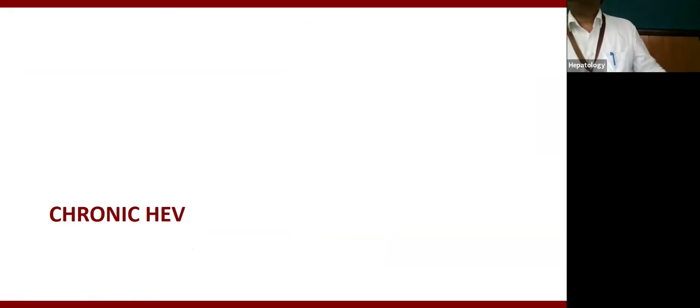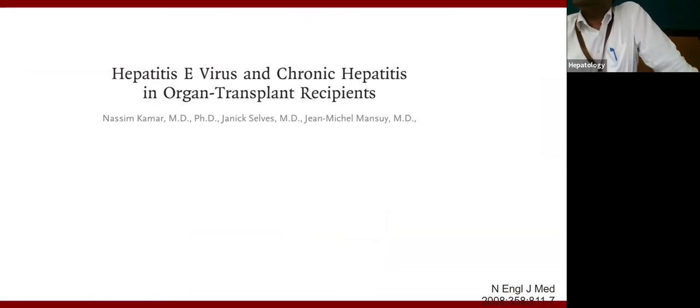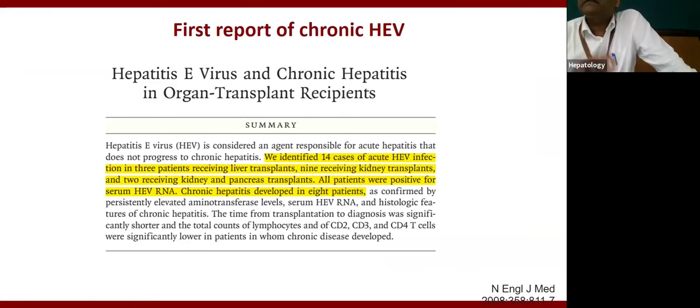The third important thing about hepatitis E is chronic HEV, as we have discussed. This was first reported in 2008, when I was a resident doing my DM, in the New England Journal of Medicine. It was just a report of 14 patients from Germany.